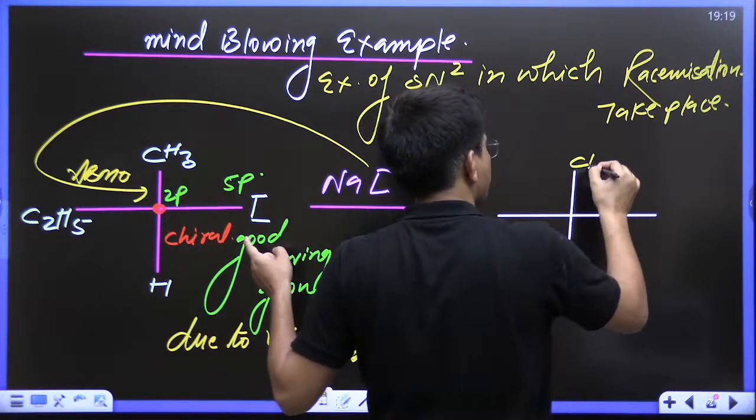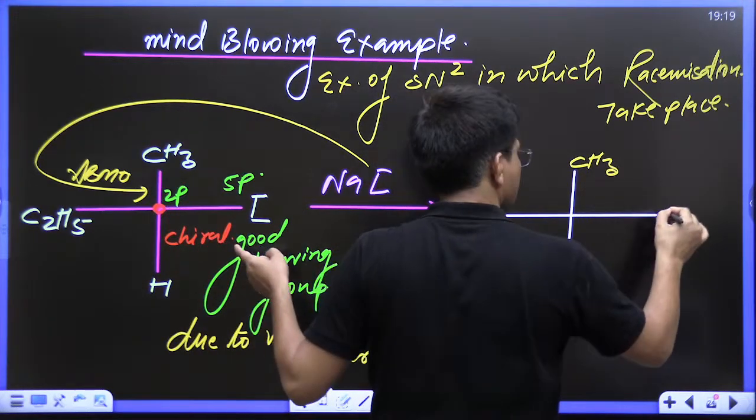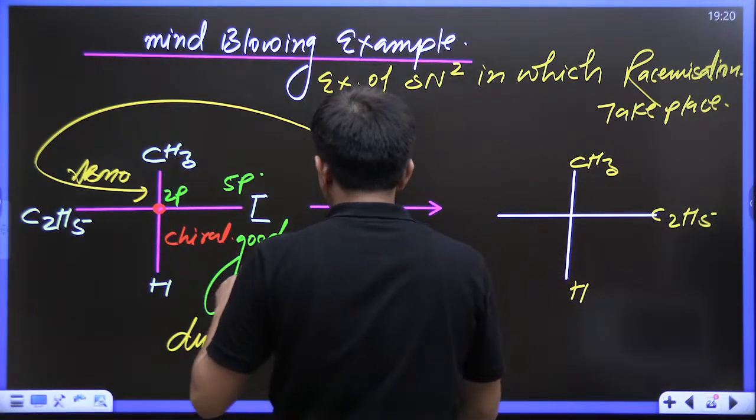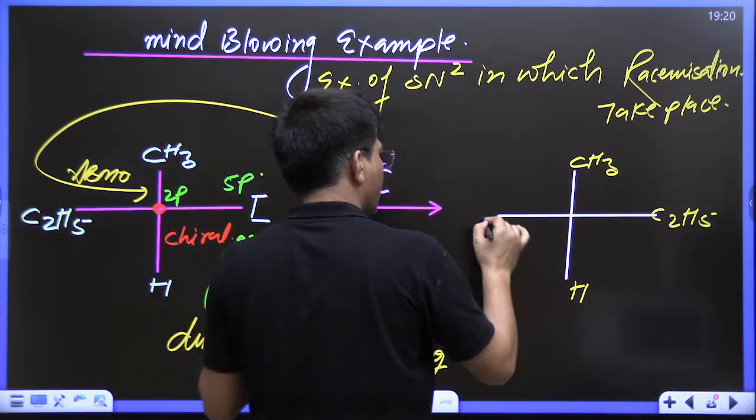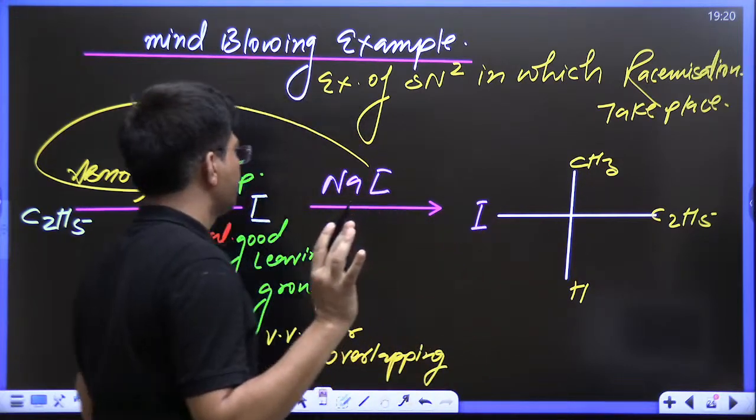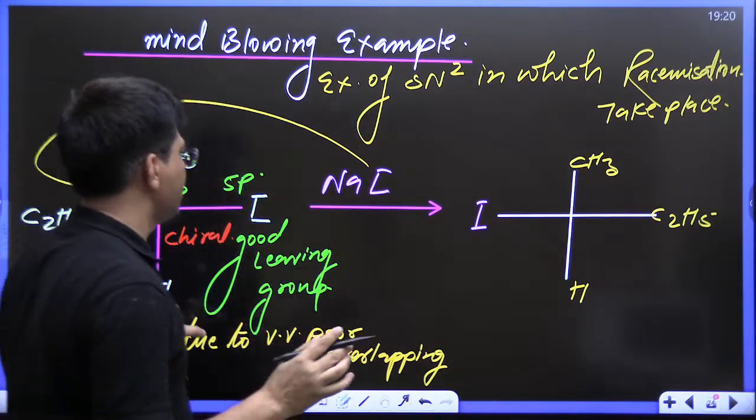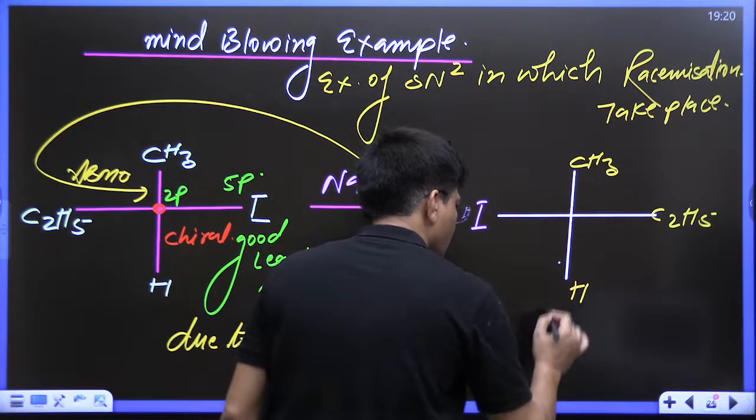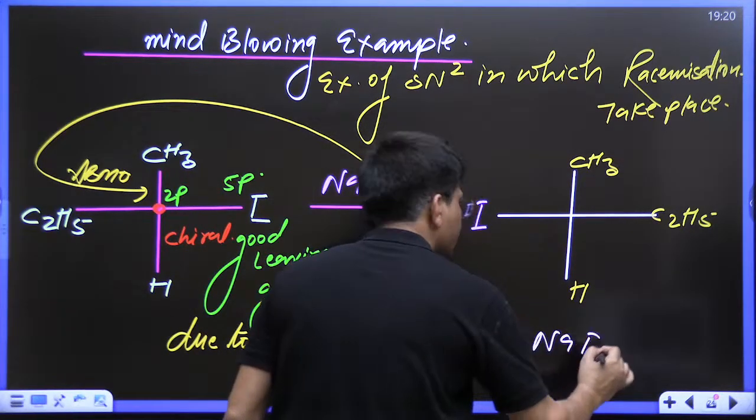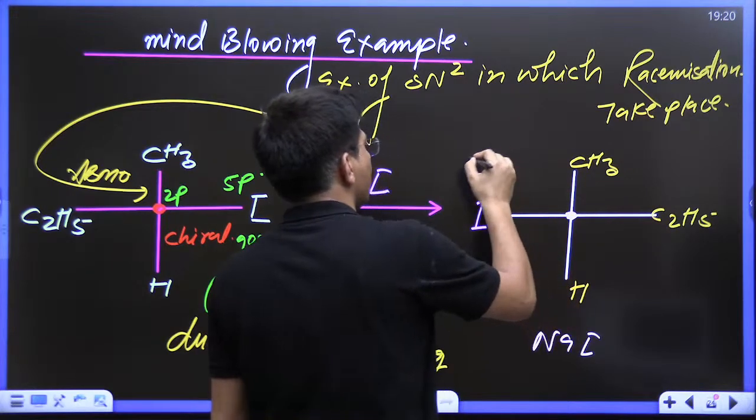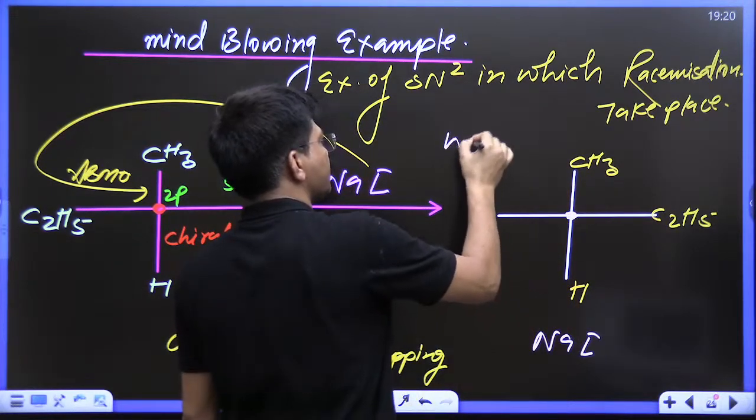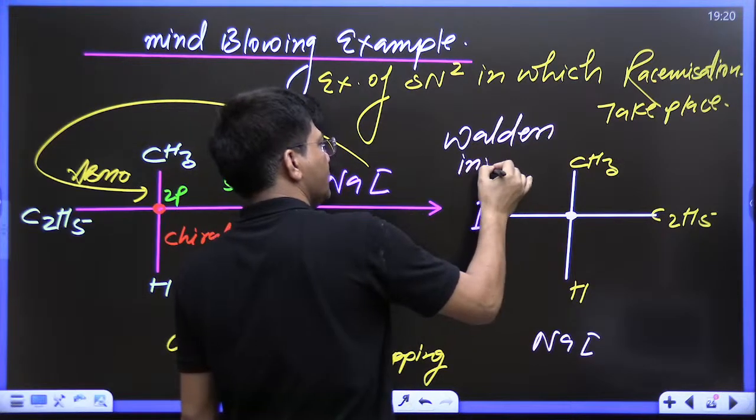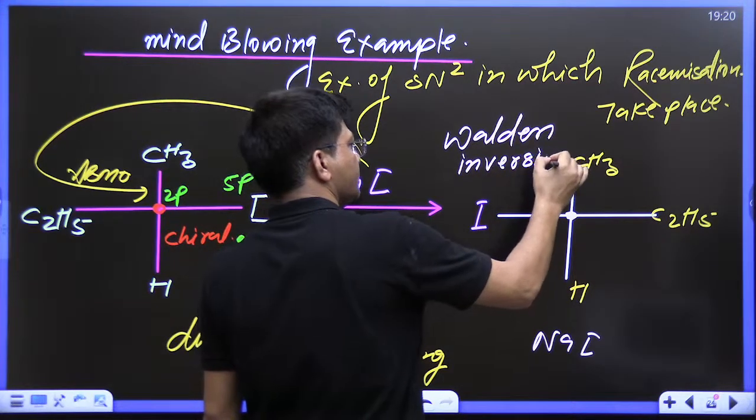This is methyl, this is ethyl, this is hydrogen. And this iodine will come on the left of this compound, and NaI will eliminate out. You will get NaI. Now kids, there is inversion of configuration, and because the carbon is chiral, we will use the word Walden inversion.